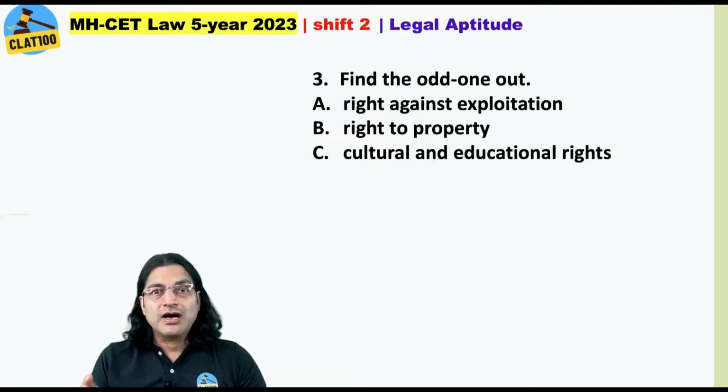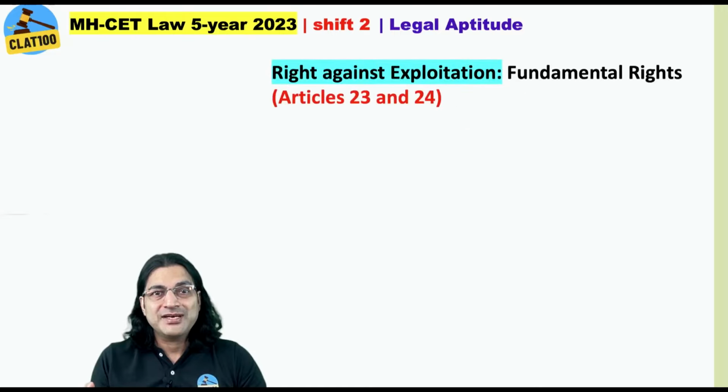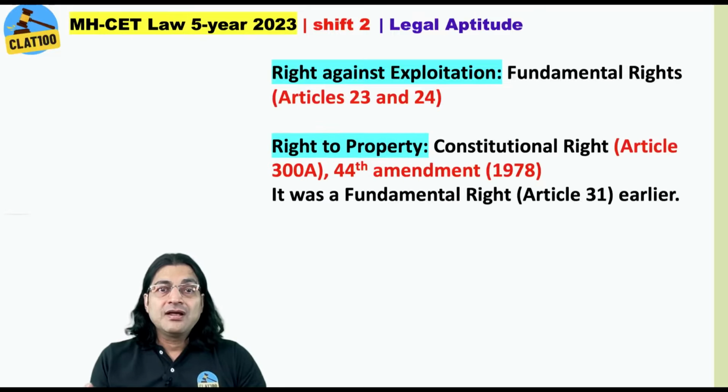Find the odd one out. Right against exploitation, right to property, cultural and educational rights. What do you think is the answer? Of course, right to property, because it's not a fundamental right anymore. Right against exploitation, Articles 23 and 24 of the Indian Constitution. Right to property is a constitutional right now.